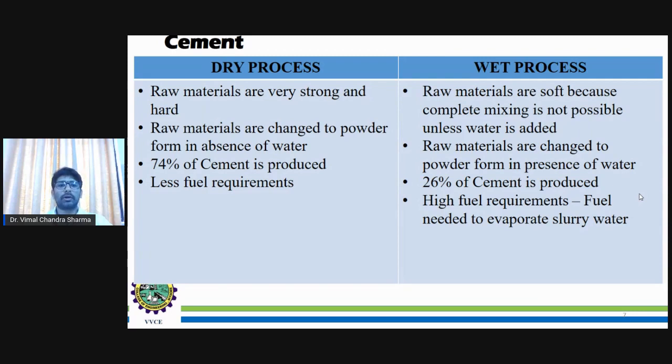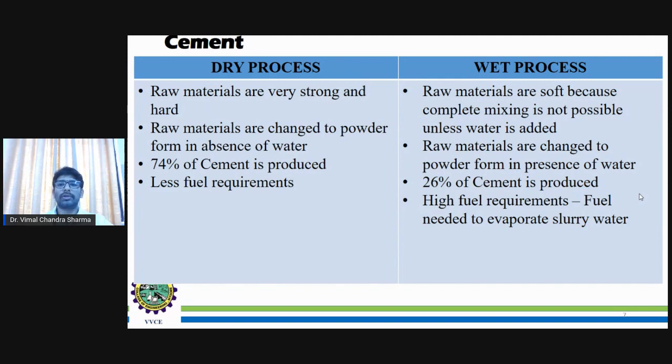So when it comes to the raw materials, in the dry process, raw materials are changed to powder form in the absence of water. So in the dry process, no water is added, and the raw materials will be changed to powder. In the wet process, raw materials are changed to powder form in the presence of water.